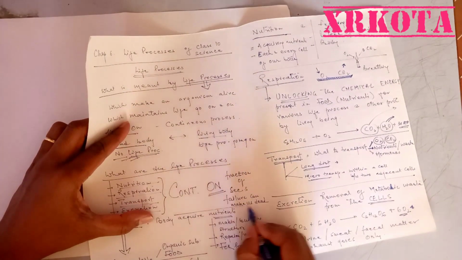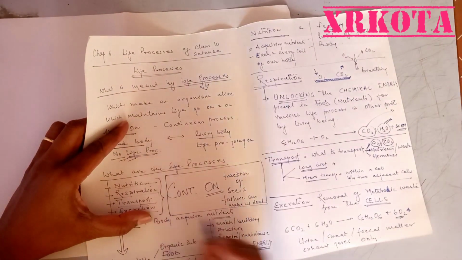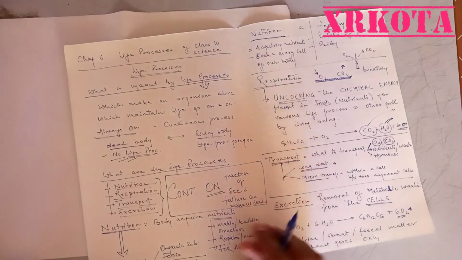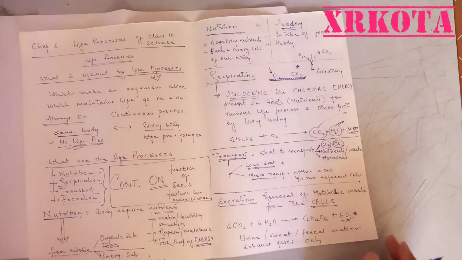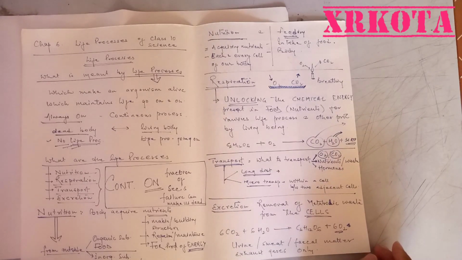Hence, life processes are important to keep us alive. Without life processes, we cannot sustain, we cannot live, we cannot continue.